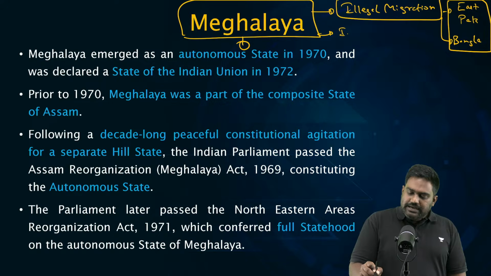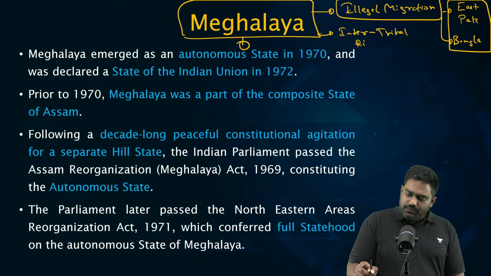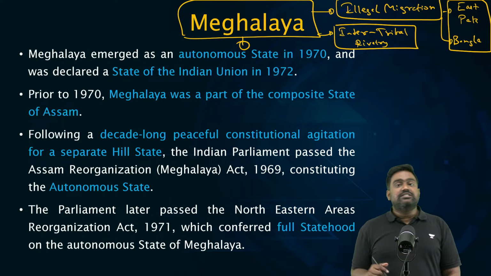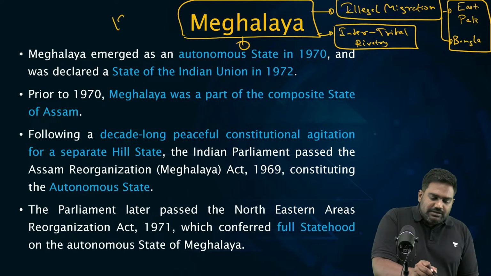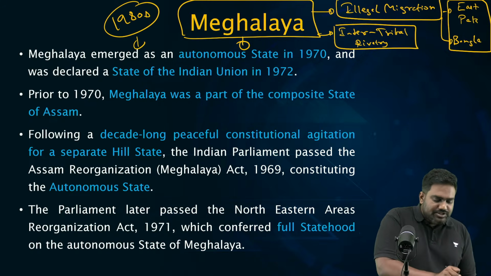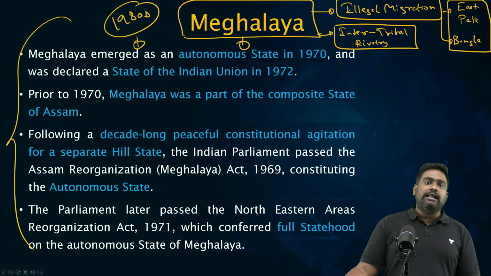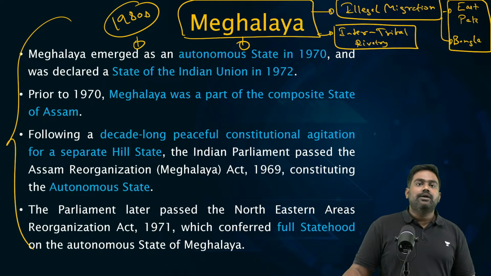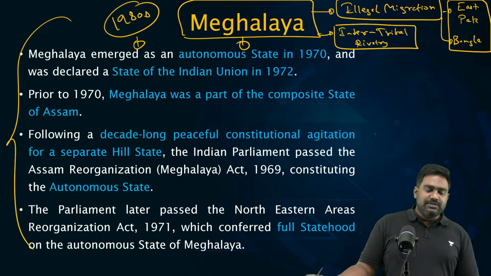Then there is a lot of inter-tribal rivalry as well. These two factors have played a role in the insurgency that Meghalaya has experienced from 1980s onwards. And there are still few groups that are active in Meghalaya even today. So let's quickly understand this.